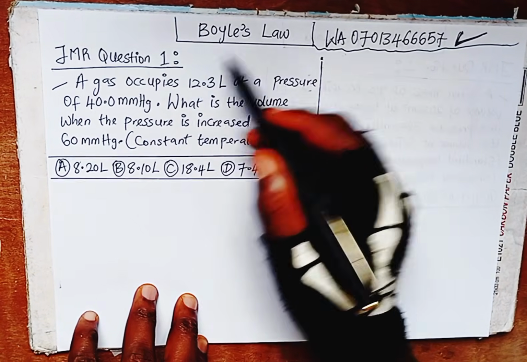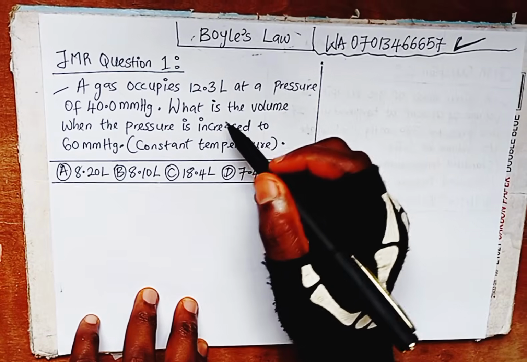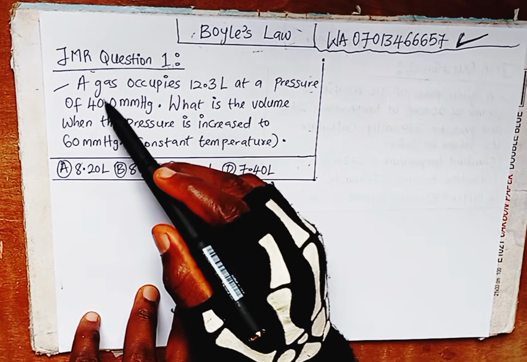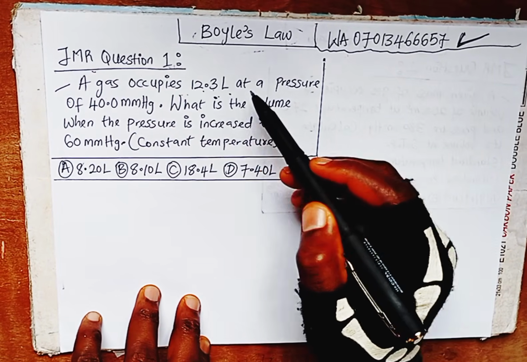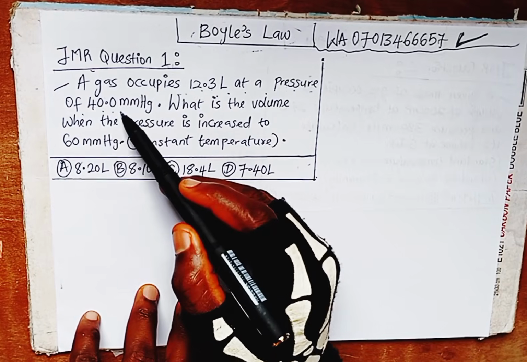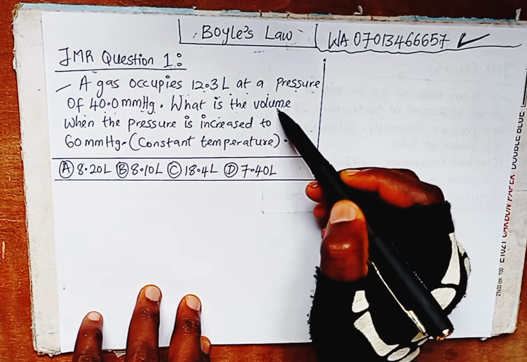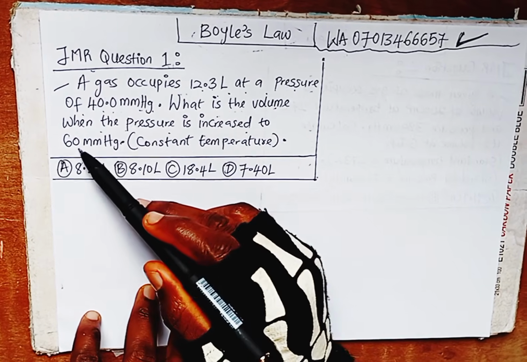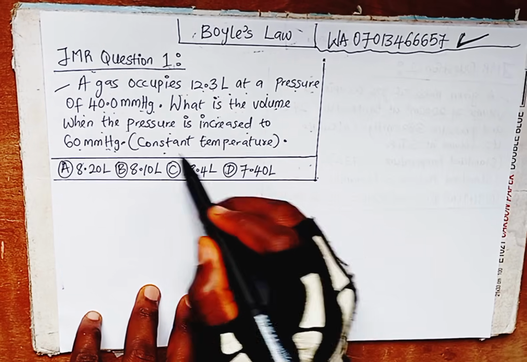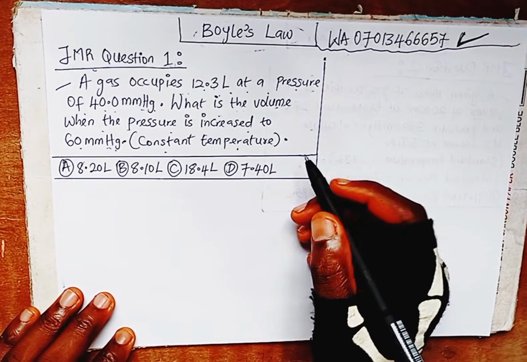So let's go. The question we have here is under Boyle's law, the first gas law. Question 1: A gas occupies 12.3 liters at a pressure of 40.0 millimeters of mercury. What is the volume when the pressure is increased to 60 millimeters of mercury? Constant temperature. So the temperature is what? Constant.